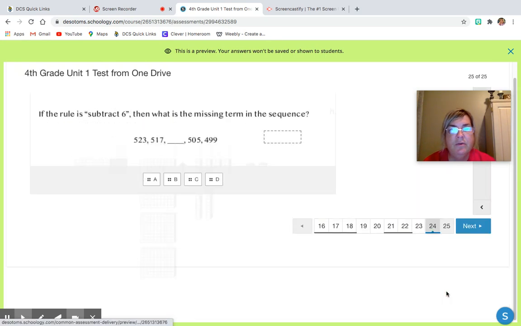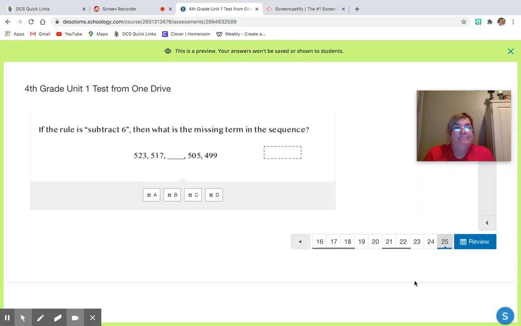Wait, is there another one? Yes, there is. If the rule is subtract 6, then what is the missing term in the sequence? We already did this one, and it was 511.